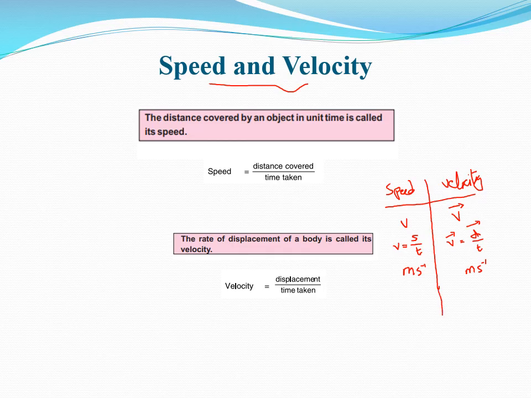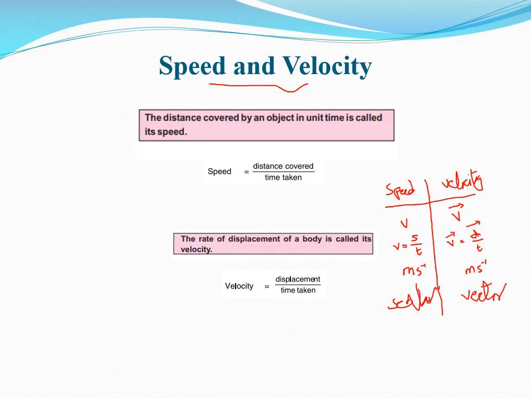And you are noticing that we don't mention any type of arrow, or you can say that speed depends upon distance. As distance is a scalar quantity, speed is also a scalar quantity. While velocity is a vector quantity. So this is the major difference between speed and velocity.